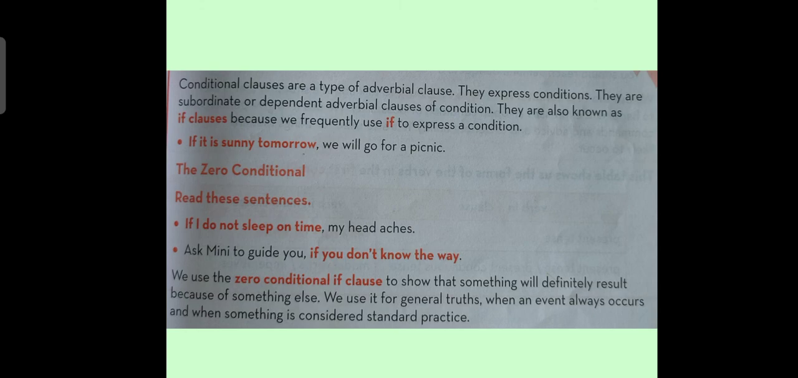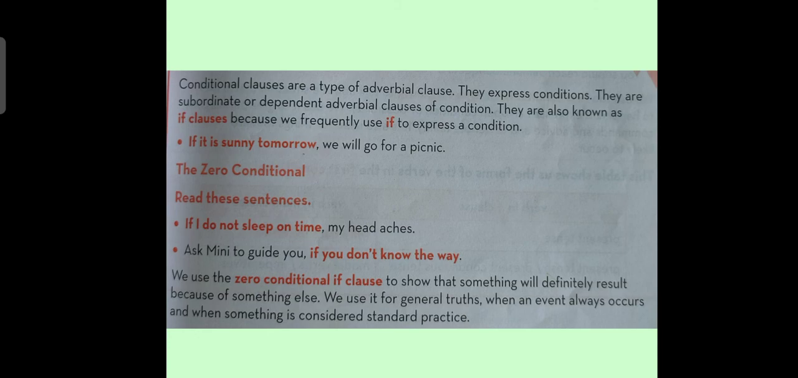Here, the condition is being shown with the bold part of the sentence. We use the zero conditional if clause to show that something will definitely result because of something else. We use it for general truths, when an event always occurs, and when something is considered standard practice.